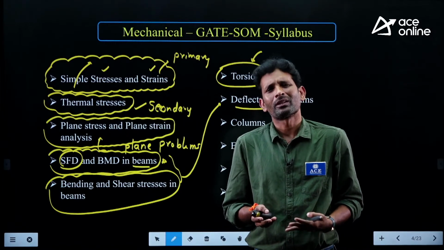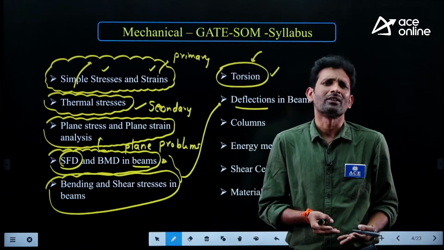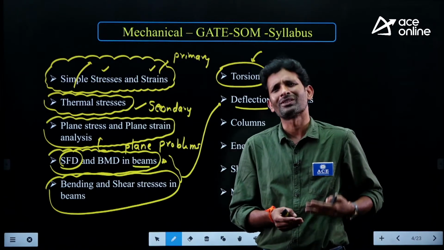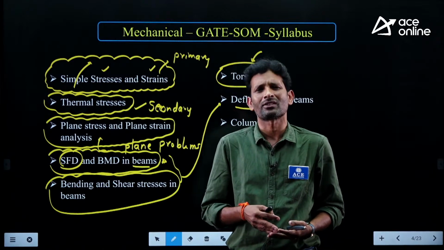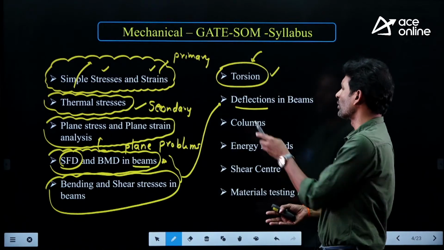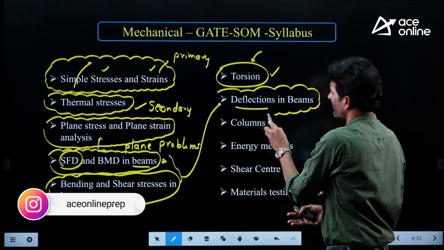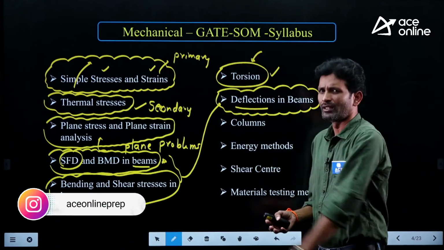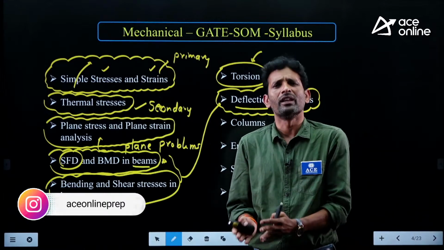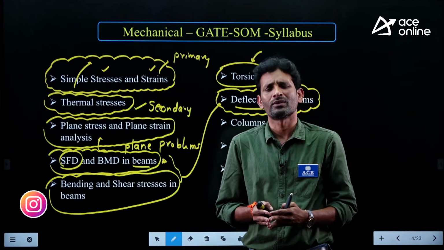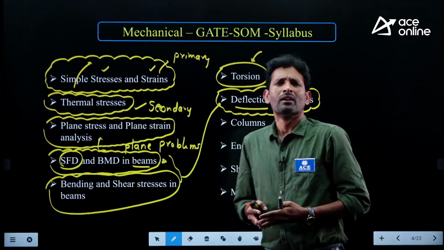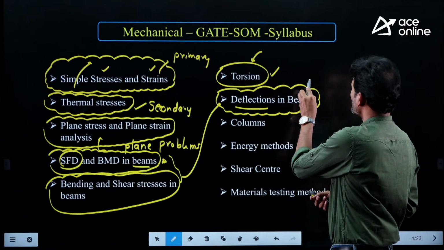So whatever member we design must satisfy both strength as well as stiffness criteria. To avoid failure related to the stiffness criteria, we find the developed slopes and deflections, where they have maximum values, for various beams under different loading conditions.